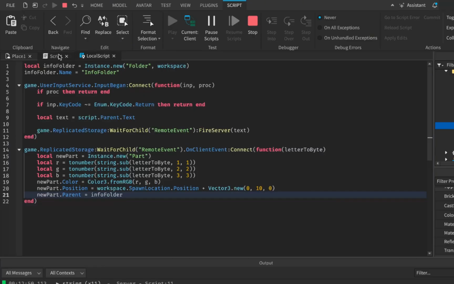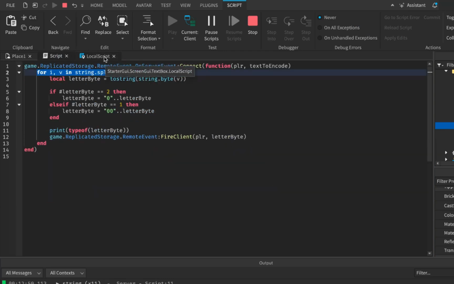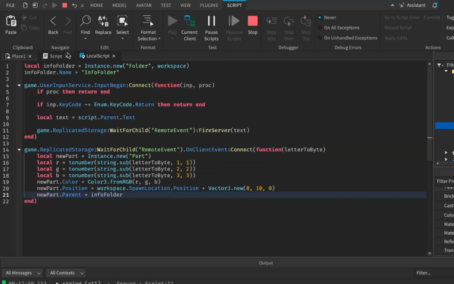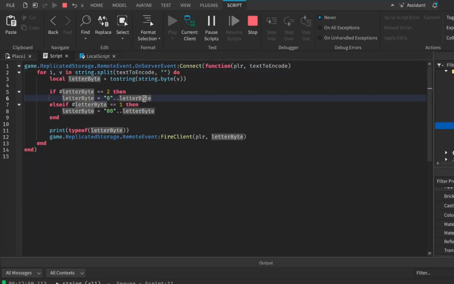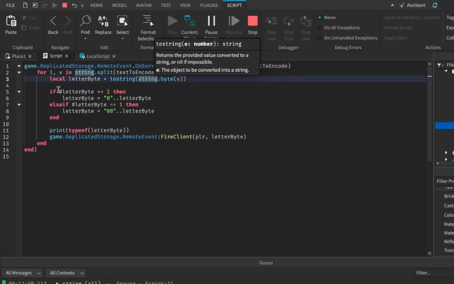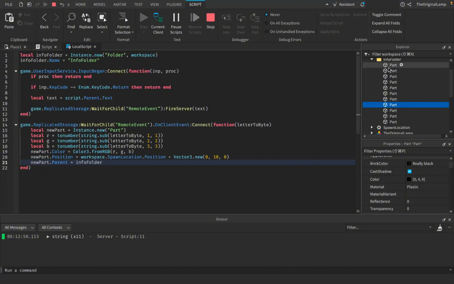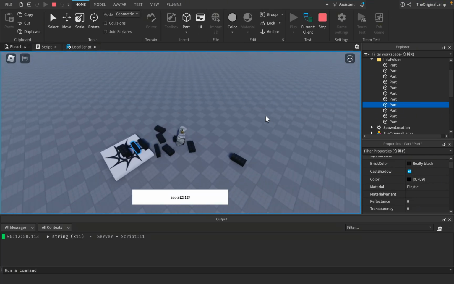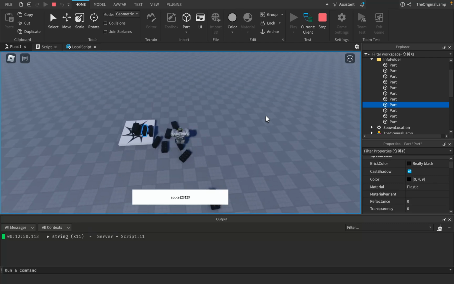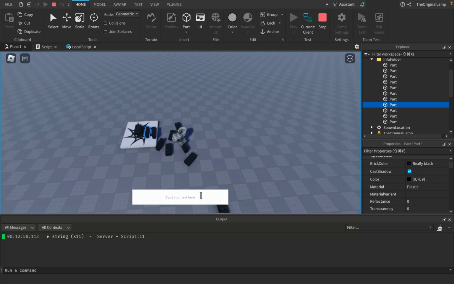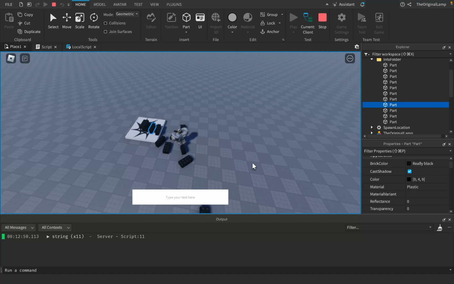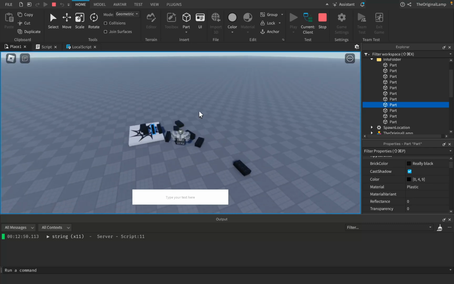So my method of encryption, my foolproof method of encrypting the password or the text or whatever, is that we loop through our piece of text, we transform each character into 3 numbers, and then for each character, we make a brand new part and turn its color into those 3 numbers. And this is perfect because Roblox doesn't think anything badly about this. I mean, this is just a simple game. It's a funny game where you type something and click enter and, whoa, a bunch of black parts get spawned in.